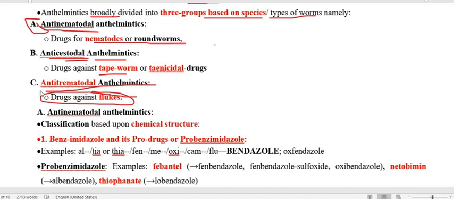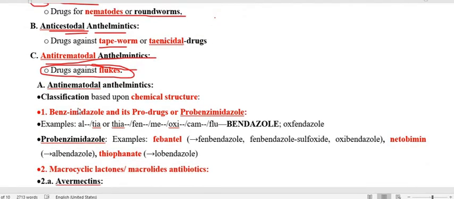That means they are going to kill or expel the trematodes like flukes, and we call them antitrematodal anthelmintics.